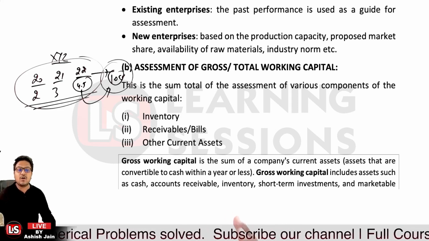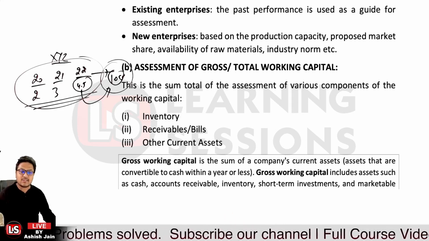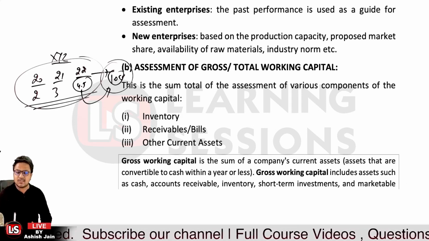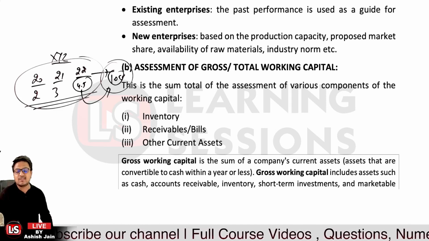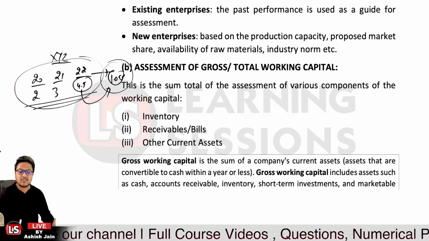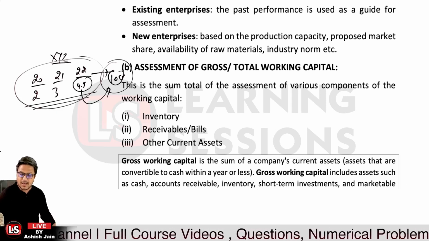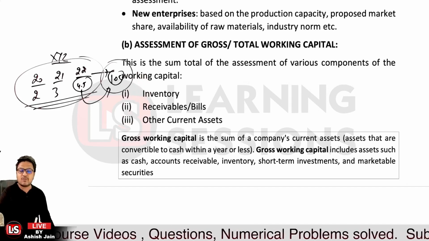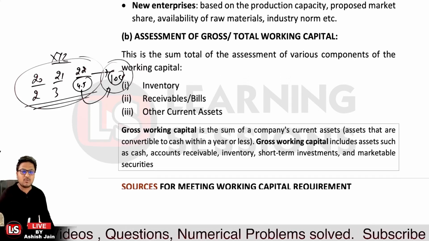So that is actually representing what? That is actually representing the gross working capital. It includes assets such as cash balances, bank balances, accounts receivable, inventory, stock, and short-term investments, which are marketable securities. Those are covered under your current assets in the case of gross working capital. Okay, that's quite important to understand.